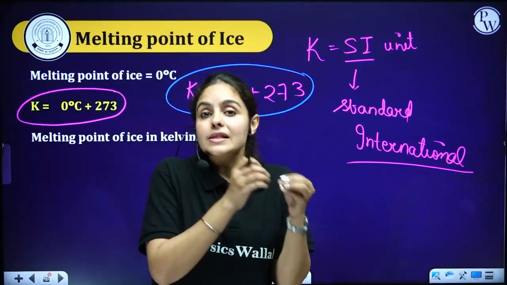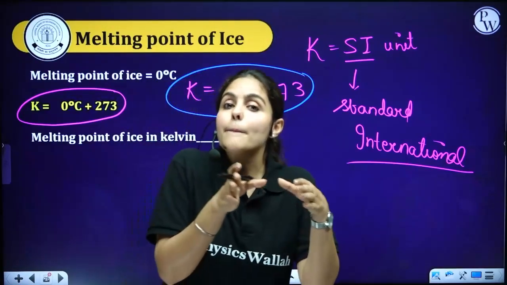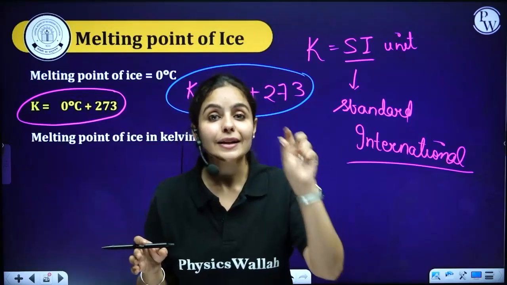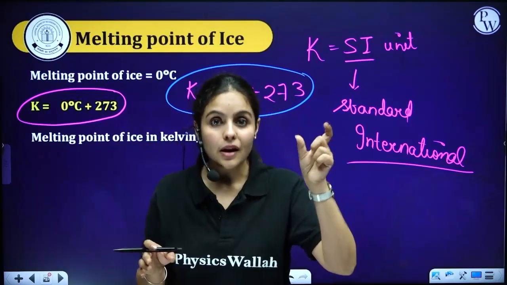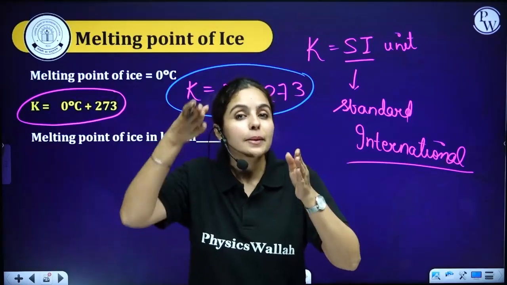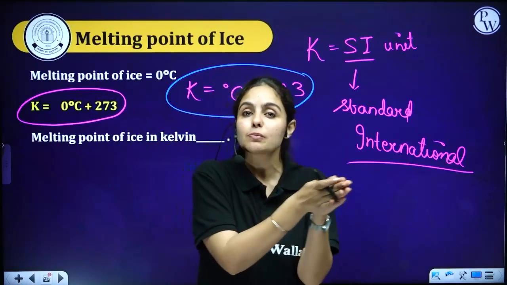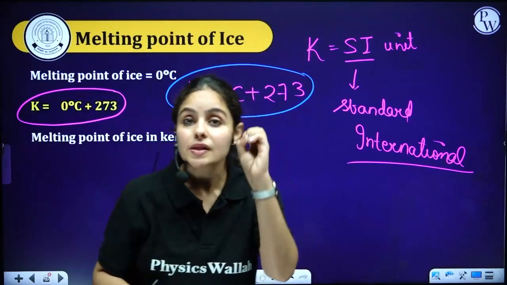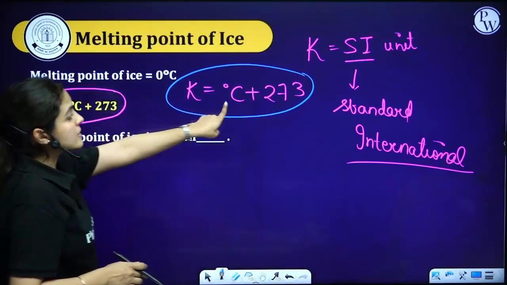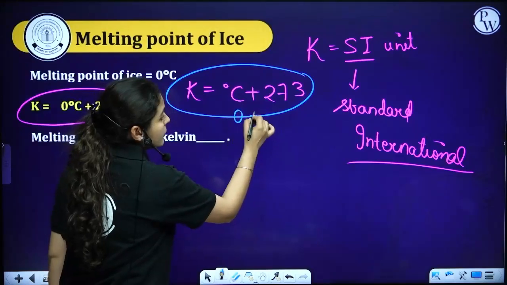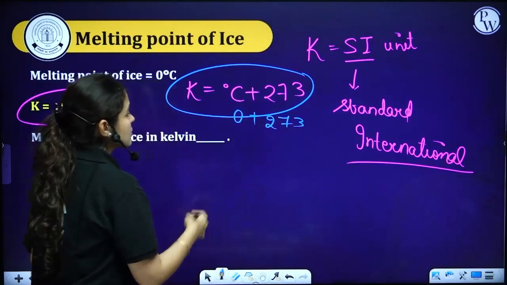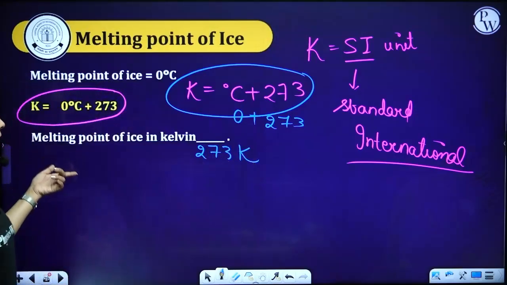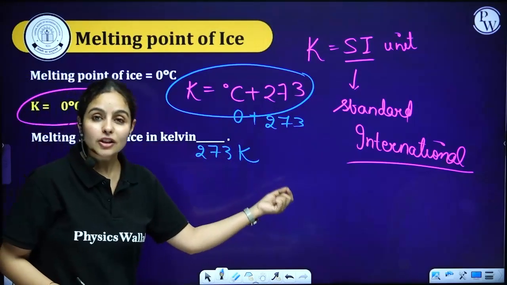At 0 degrees Celsius, ice starts melting. Please listen to what I'm saying. Starts melting. Continuous tense. Starts melting. So the temperature at which ice starts melting is called its melting point, which is 0 degrees Celsius. So if I place this 0 degrees Celsius here and add 273 to it, what would be the Kelvin value? That is 273 Kelvin. So the melting point of ice in Kelvin will be 273.